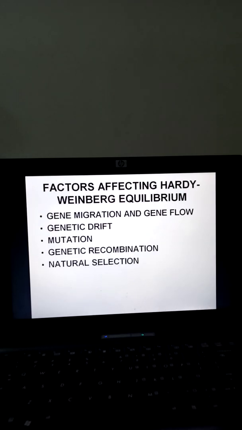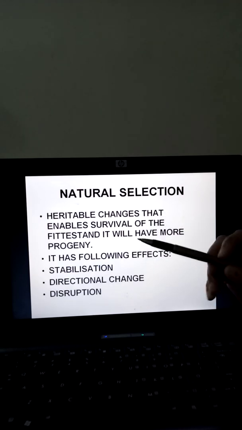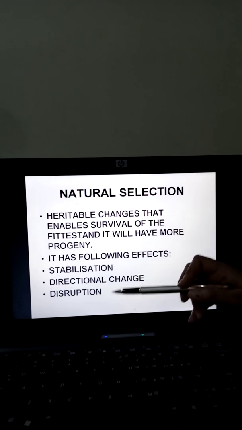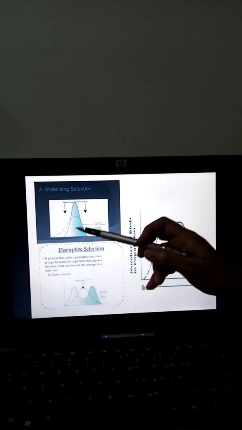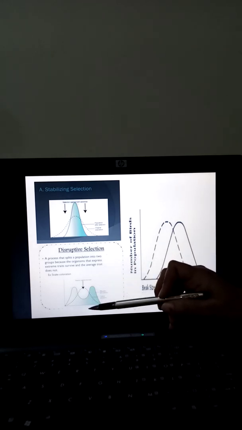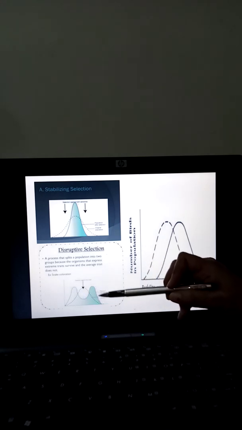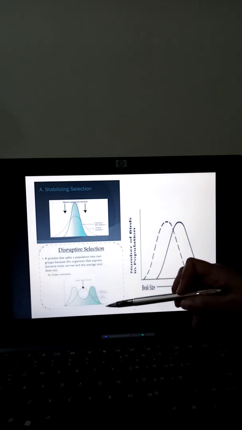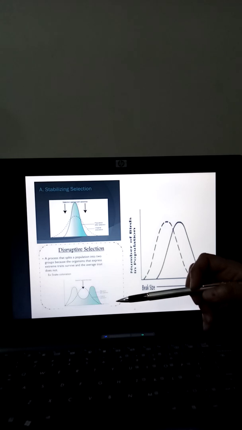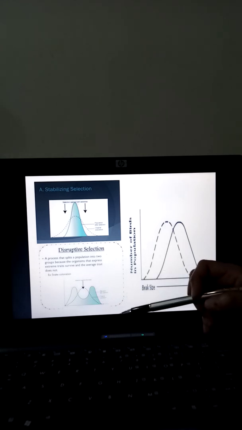And when we talk about natural selection, we are talking about three types: stabilization, directional change, and disruption. So here, the stabilization curve, where nature is selecting the mean value; the directional curve, where nature is moving away from the mean value; and disruptive selection, where nature selects extreme characters. That is why two peak formations occur in the frequency of the genetic pool of the population. This is Hardy-Weinberg's equilibrium. Thank you.